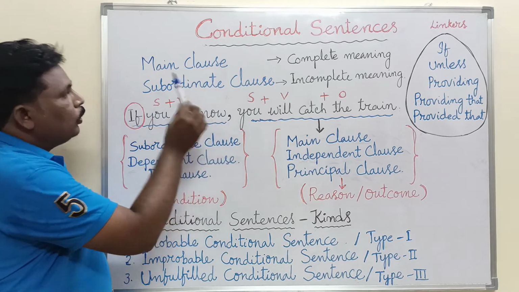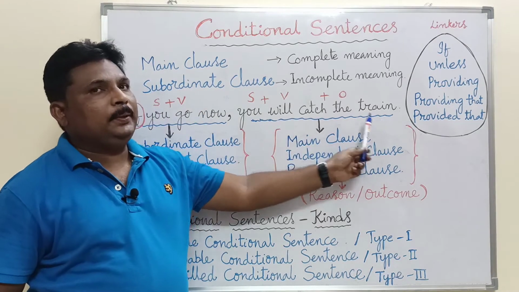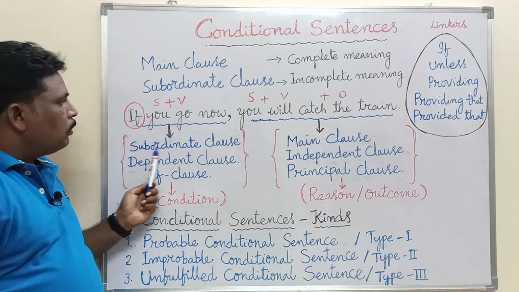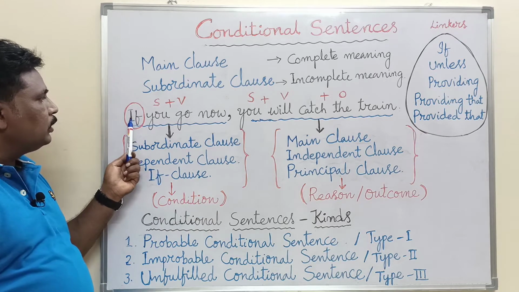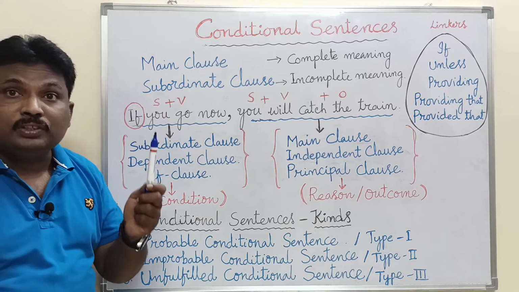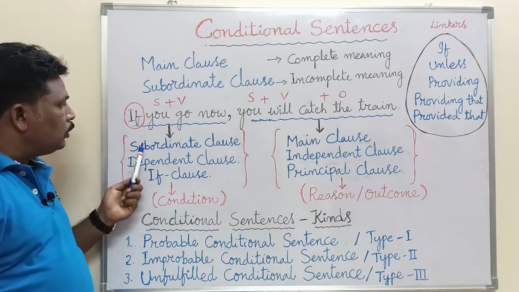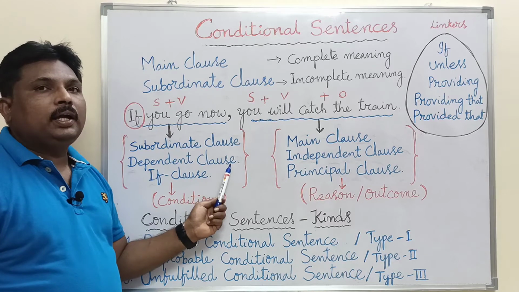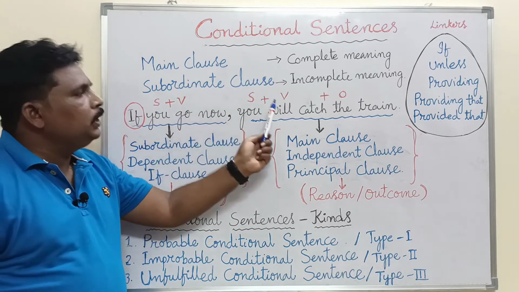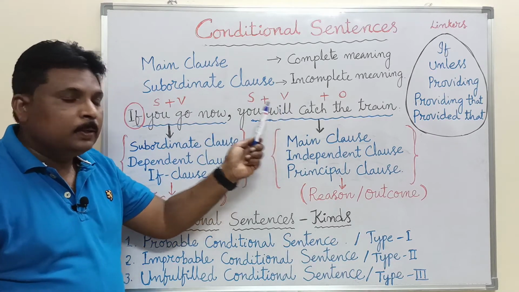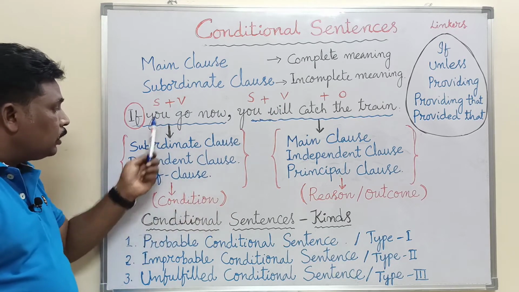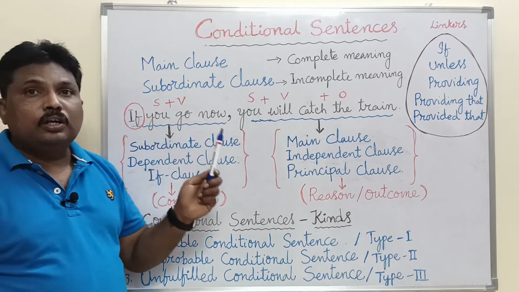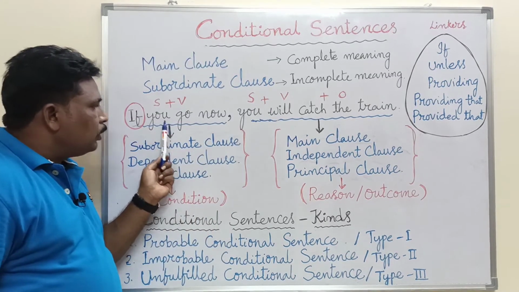If you go now, you will catch the train. So this is, if you go now, this is a clause. This is called a subordinate clause because it begins with a subordinating conjunction. If is called a subordinating conjunction, so it is called a subordinate clause. Another name for this is dependent clause because it depends on the main clause for its full meaning. Another name is if clause because it begins with if. So this is a subordinate clause.